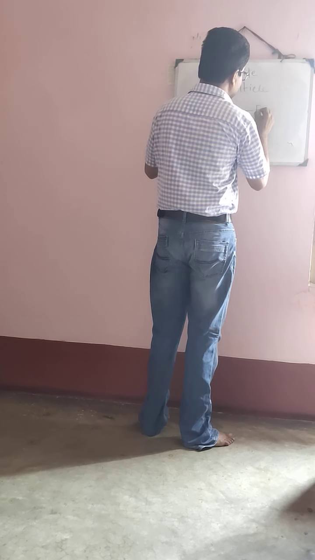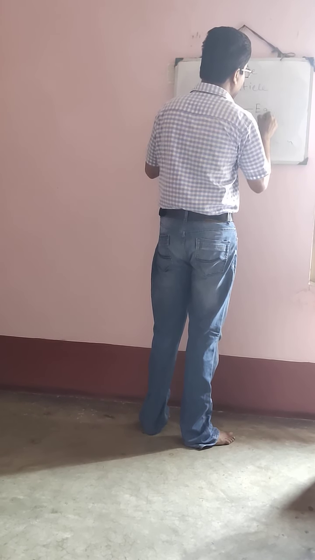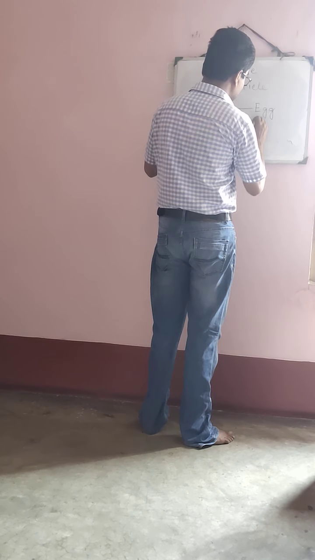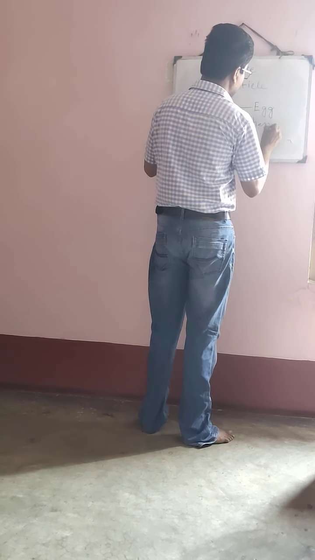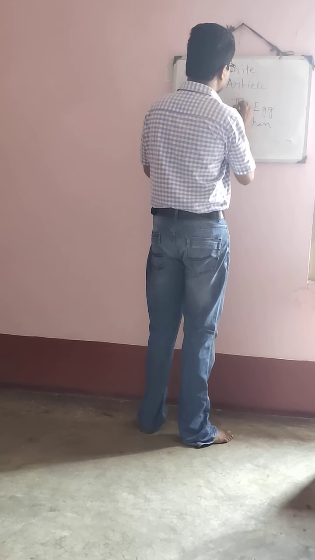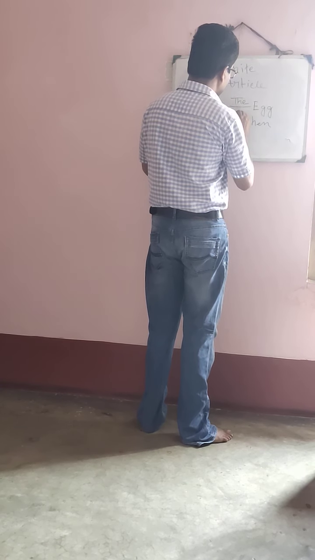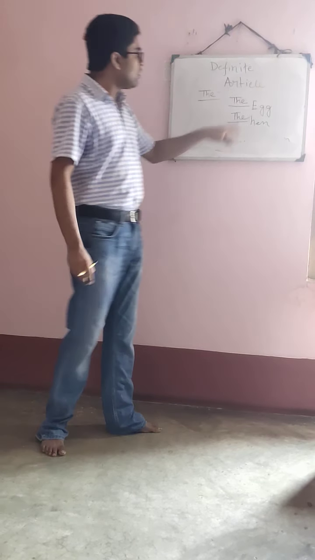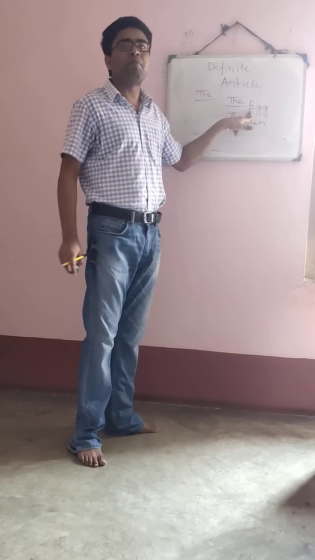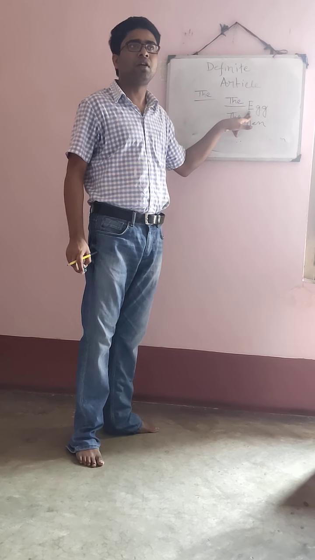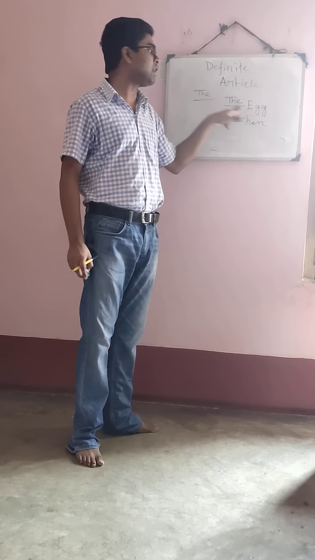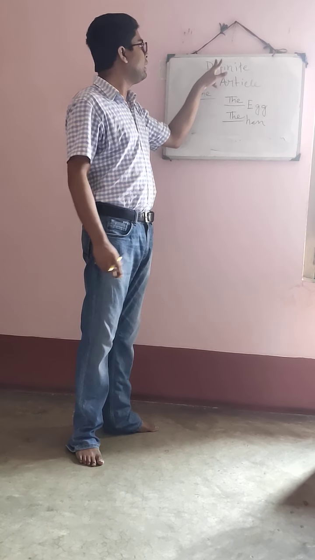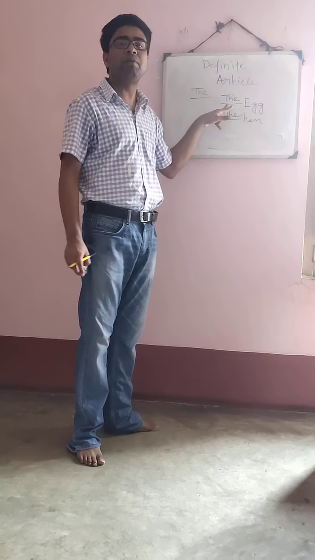Here I am writing dash egg. Here I am writing dash hen. Here I am writing THE. Here also I am writing THE. When there is a vowel sound after THE, the sound will be "thee".